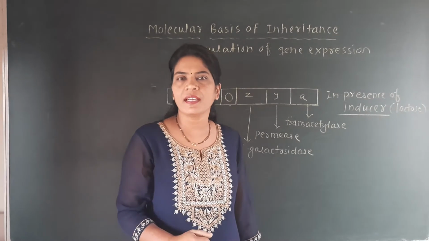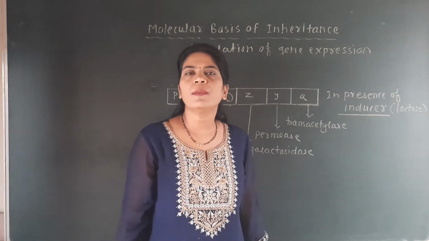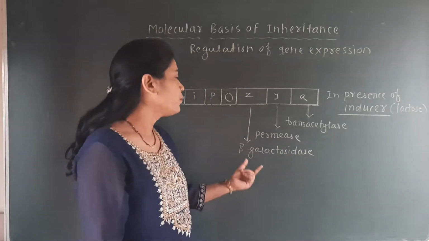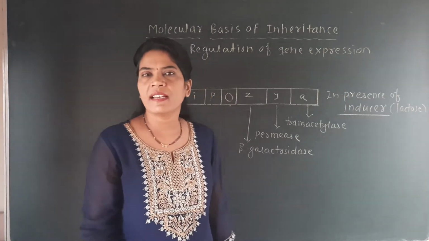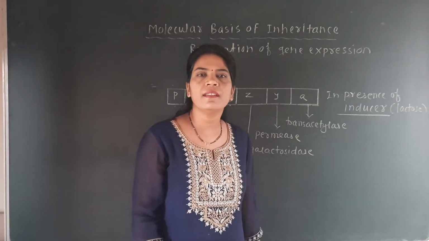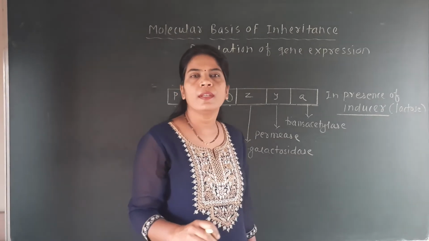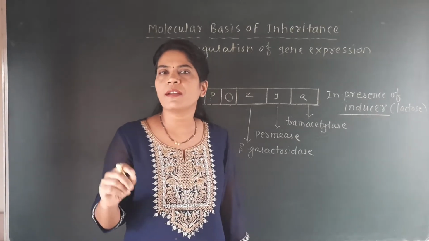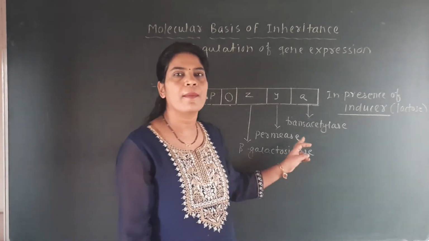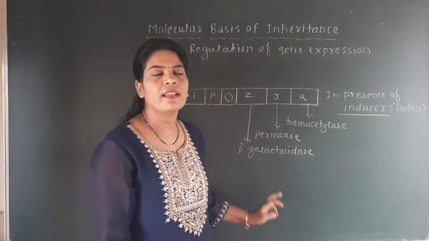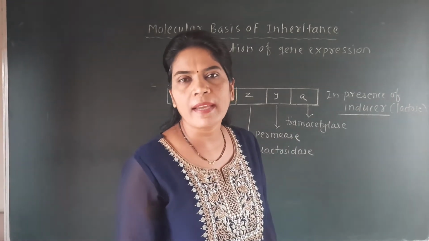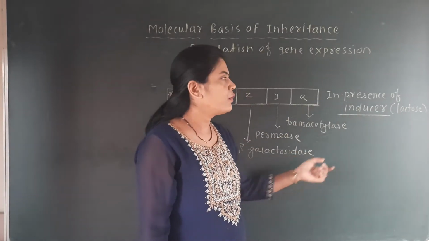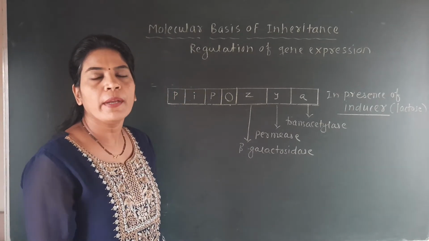It is one of the chemical forms responsible for lactose metabolism, because the role of permease you can easily understand, the role of beta galactosidase you can easily understand, but transacetylase transfers the acetyl group from acetyl-CoA. Acetyl-CoA is one of the compounds. From that compound, the acetyl group is transferred by this enzyme onto the beta galactosidase, and then only can lactose metabolism be completed. So here are the roles of these three enzymes when lactose is provided in the form of inducer to the E. coli bacteria.